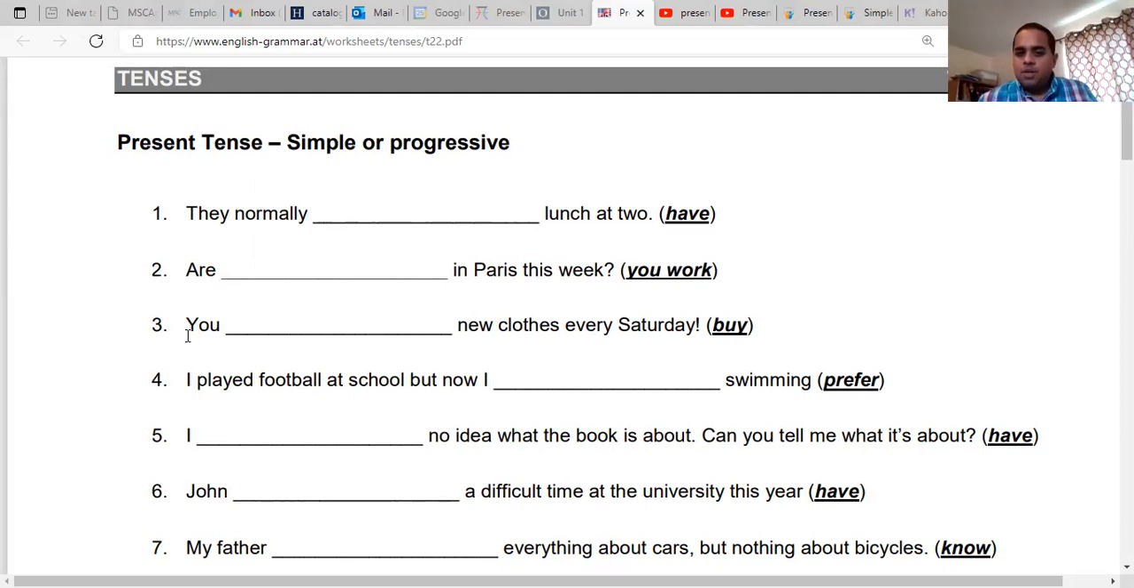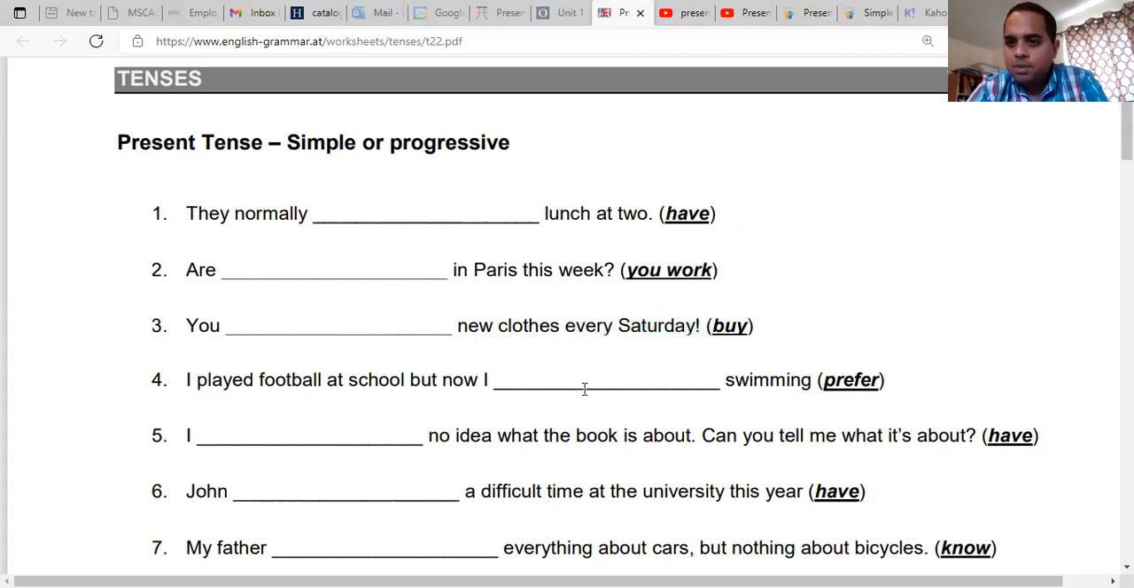Number 3, does anyone know? Should we use simple present or present progressive? Good. Number 3 is simple present. You buy new clothes every Saturday. Okay. We don't use you buying. No. Because again, ing is when the action is happening now. In this situation, it's only every Saturday. So this is a habit, a routine.